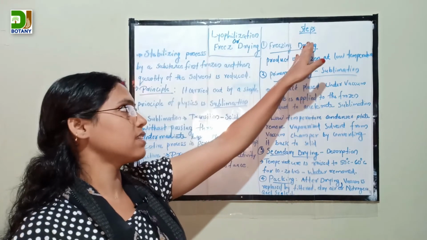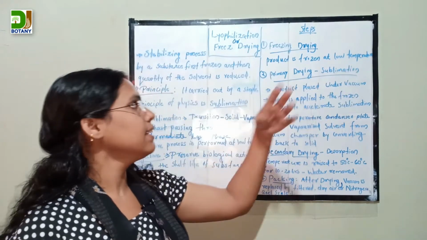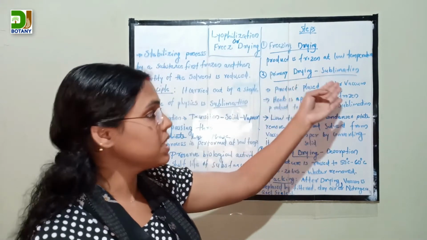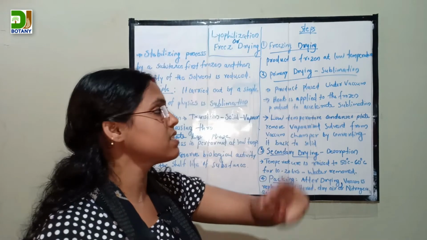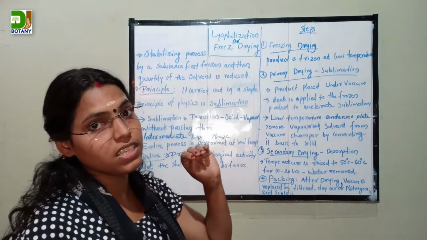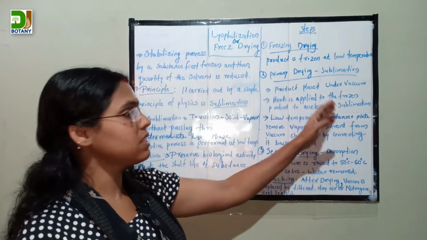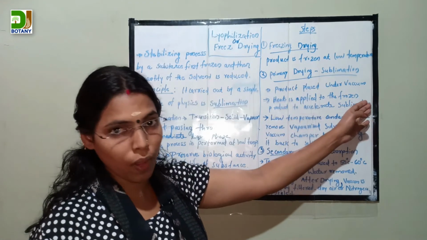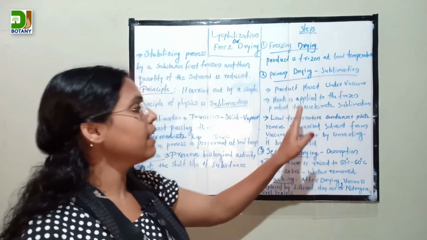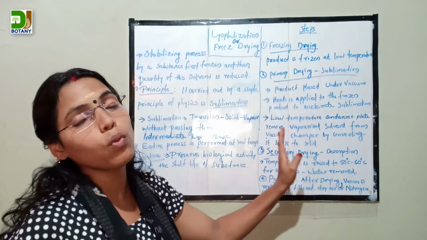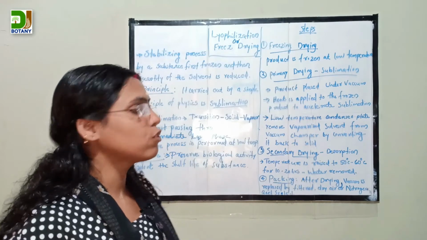To recap, the first step is freeze drying, where the substance is first frozen at low temperature. The second step is primary drying, that is sublimation, the conversion of a solid substance directly to the vapor phase without entering the intermediate liquid phase. For that, the product is placed under vacuum and heat is applied, which accelerates sublimation, and the low temperature condenser plate removes the vaporized solvent from the vacuum chamber by converting it back to solid.